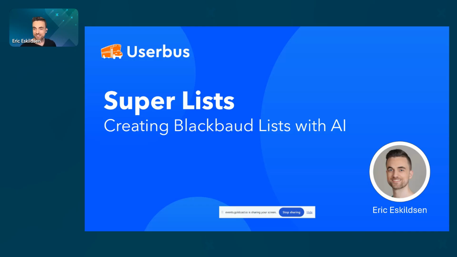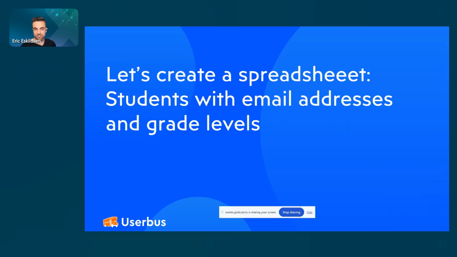All right, so what we're looking at is an example of the kind of thing we see when we work with Blackbaud data or any type of data. We often end up with things that look like spreadsheets in some way, right? These are data tables, things with rows and columns. Let's say we want to create a spreadsheet of students with their email addresses and their grade levels. There are a few different ways of doing this.